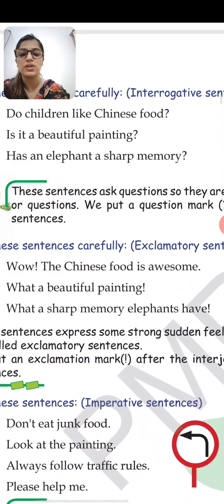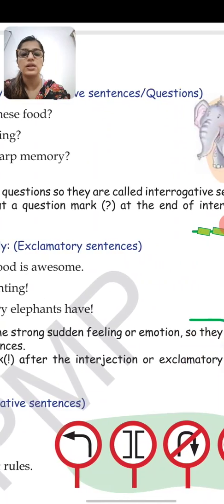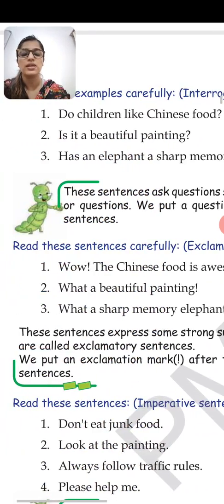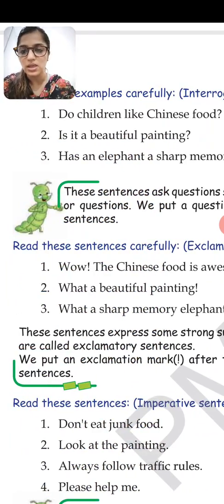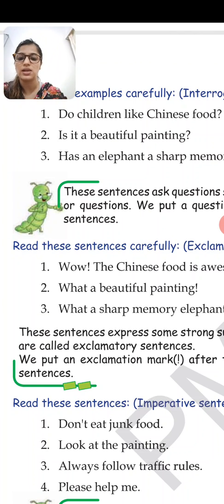We put an exclamation mark after the interjection or exclamatory sentences. So maybe after the interjection, like we say wow, or maybe at the end of the sentence. So these are called exclamatory sentences.